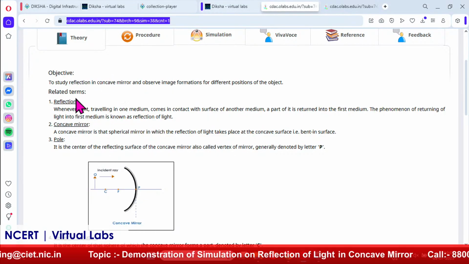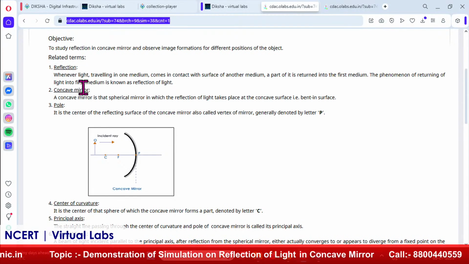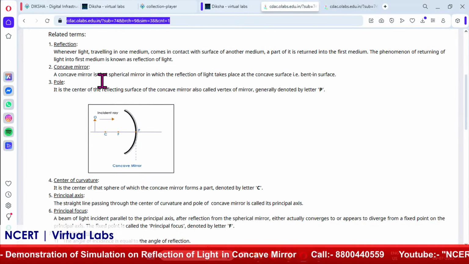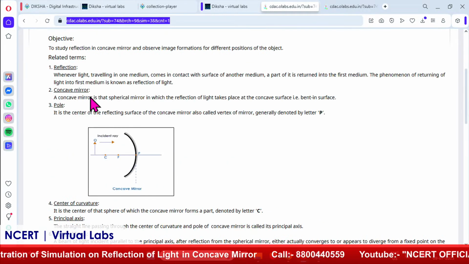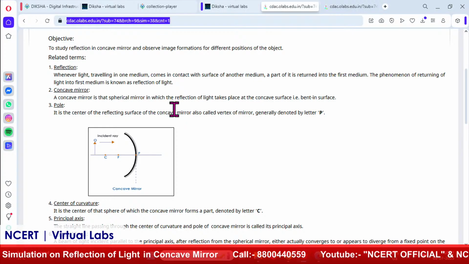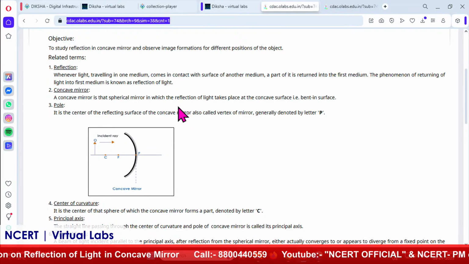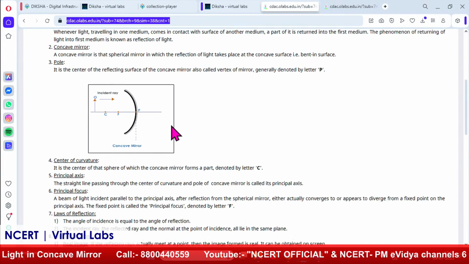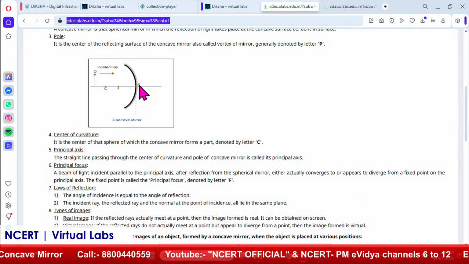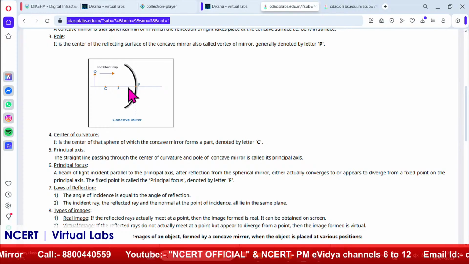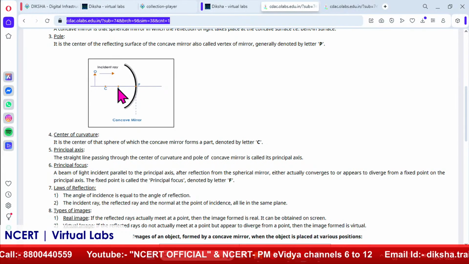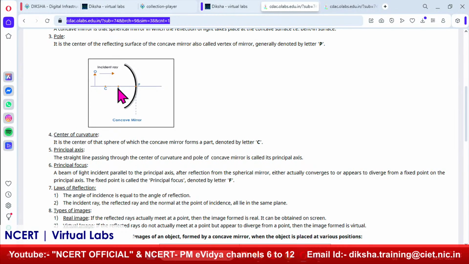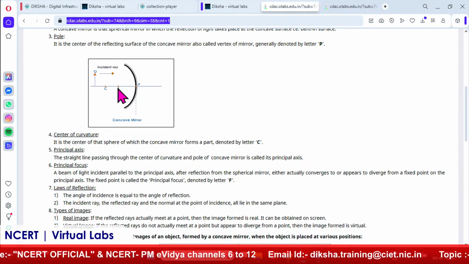Now, before going further, you should know about the basic terms to understand it. First is reflection. This concave mirror, as we have already discussed, is a bent-in surface. It is a spherical mirror in which reflection of light takes place at the concave surface, and pole is there. This is the central part of the mirror, and focal point is that point where all the rays coming from infinity are focused at a certain point.